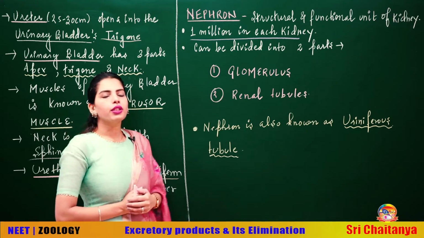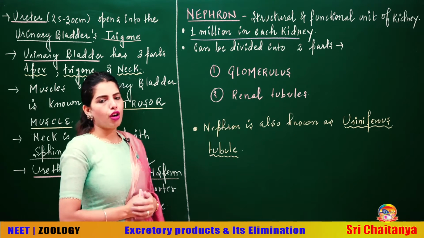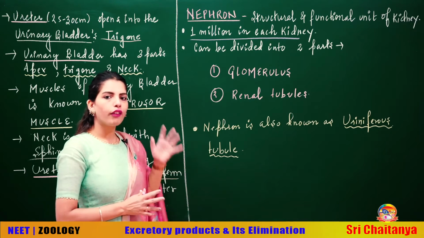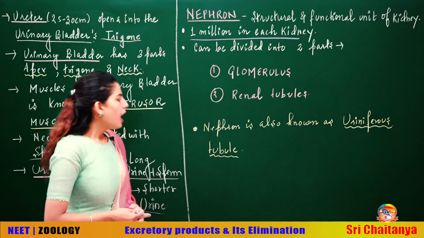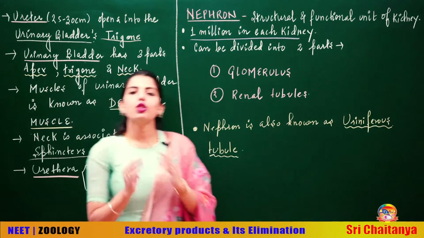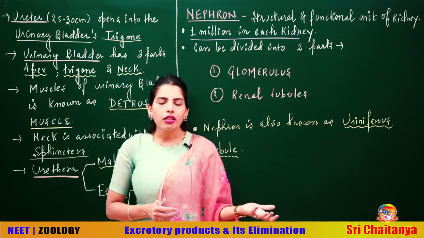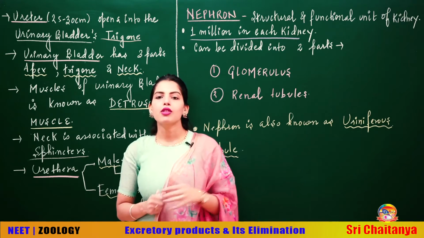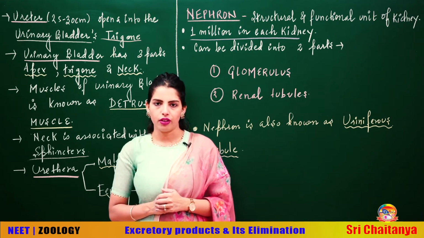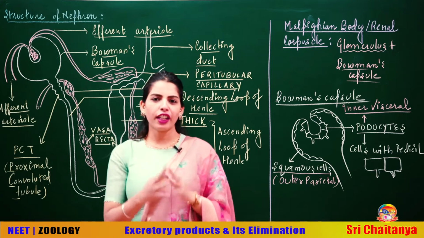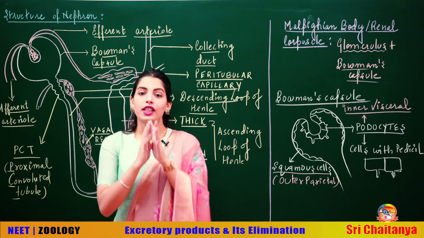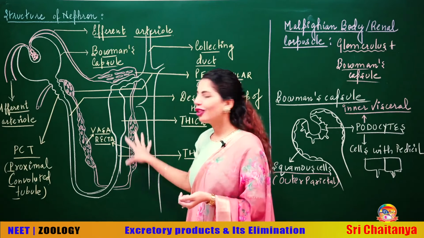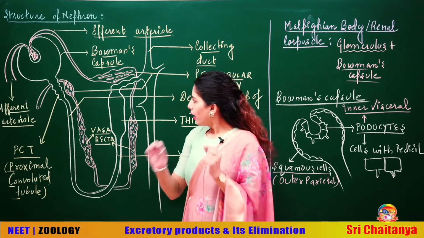So we are going to discuss each structure of the nephron separately, and we will be discussing all the characteristic features of the different parts of the nephron. Nephron, students, is also called uriniferous tubule. So if you are asked uriniferous tubule, that is also nephron. So now we are going to discuss the different parts of the uriniferous tubule or nephron. Now students, let's start with the very important part, which is the structure of nephron. So students, I have made an open structure of the nephron, alright.